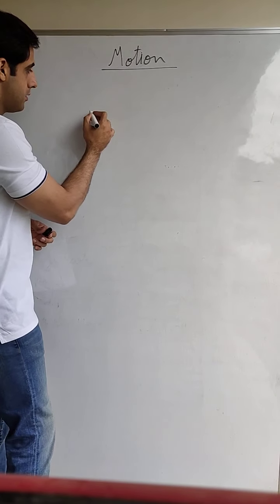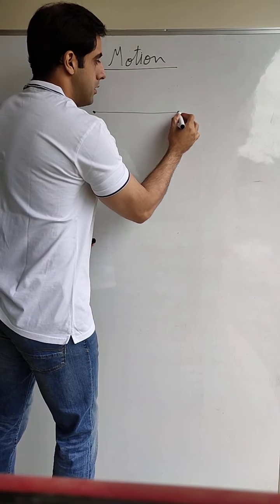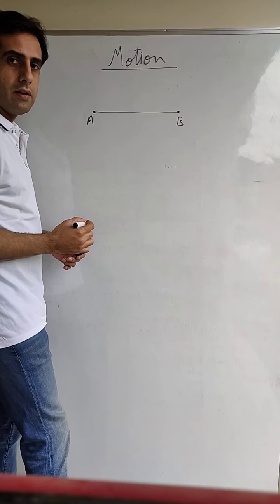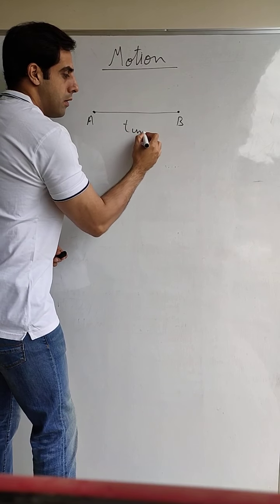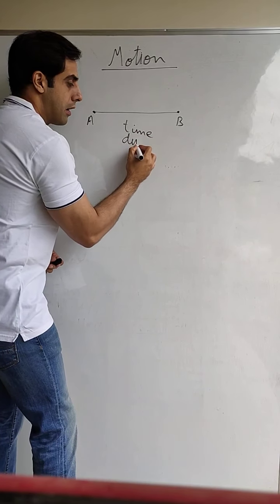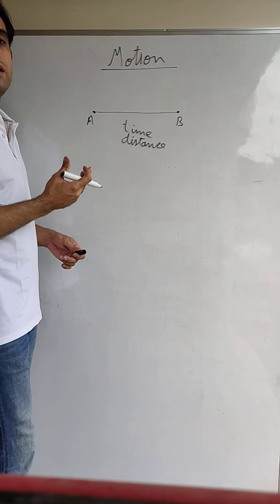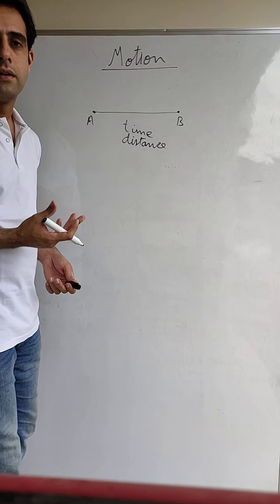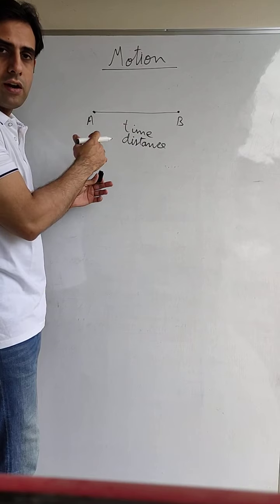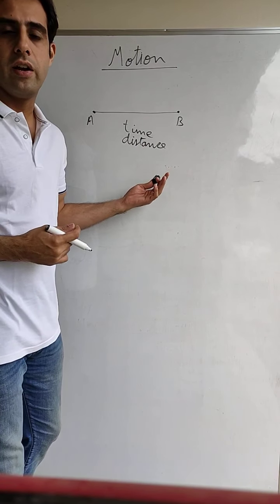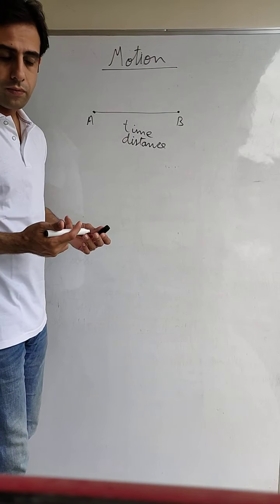If we have a body at point A and it is going to point B in some time, covering some distance, then we say that motion is done. The body moved from A to point B, taking some time, it covered some distance, so we say that motion has been done. Now there are many types of motions.